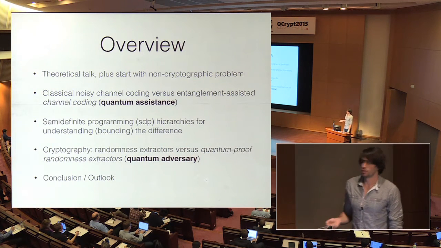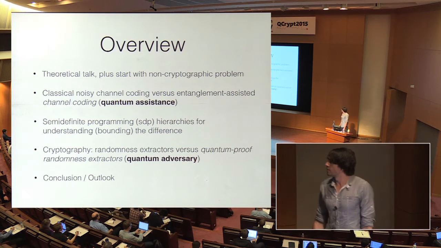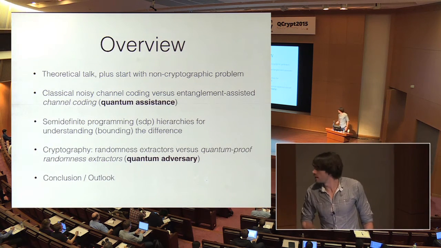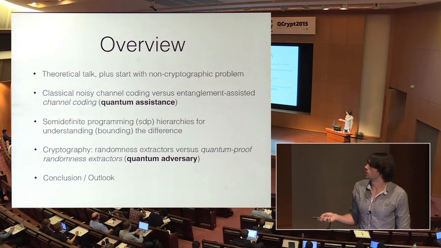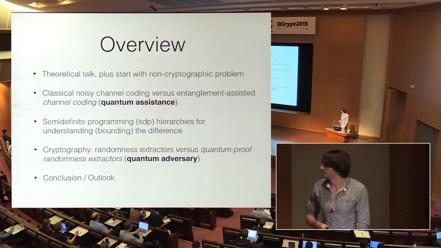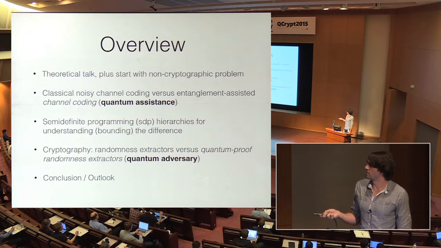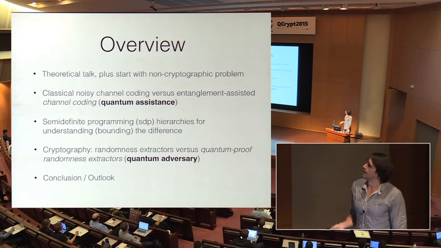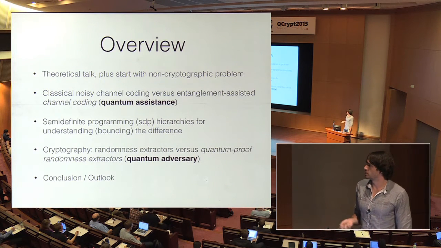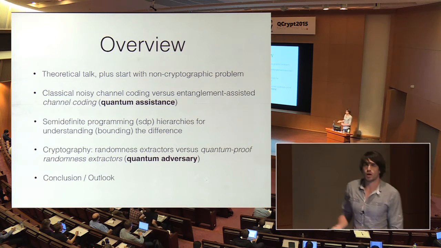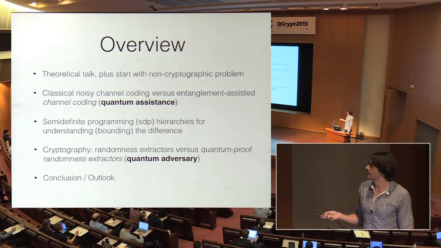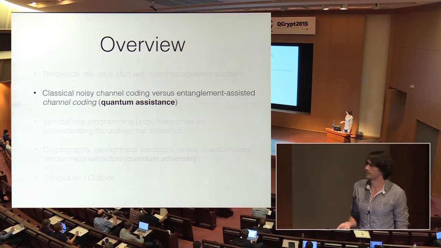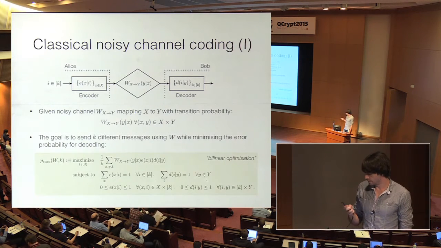And our method for doing that is we give a semi-definite programming hierarchy for understanding this difference. In particular, we give an upper bound on how much this quantum assistance can help to send information over the channel. And then I also want to briefly mention how these ideas are useful in cryptography, and in particular for studying randomness extractors. And here, I don't want to upper bound some quantum assistance, but the power of quantum adversaries, okay? Good, so let's start with the noisy channel coding example.